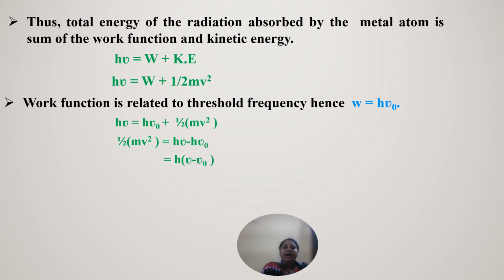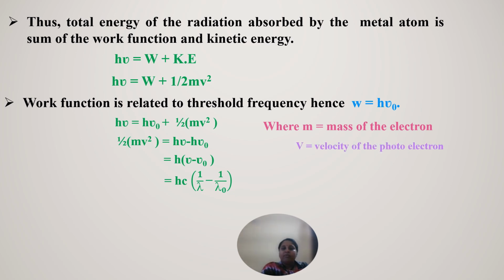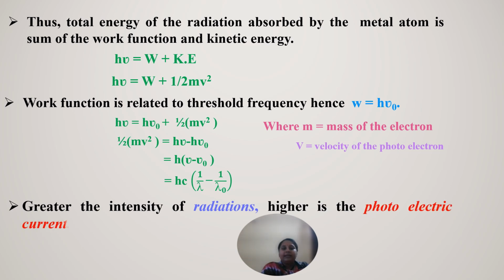Taking h as the common factor, h into nu minus nu naught, which in terms of wavelength is h c into 1 by lambda minus 1 by lambda naught. Here m is the mass of the electron and v is the velocity of the photoelectron. The greater the intensity of the radiation, the higher is the photoelectric current.